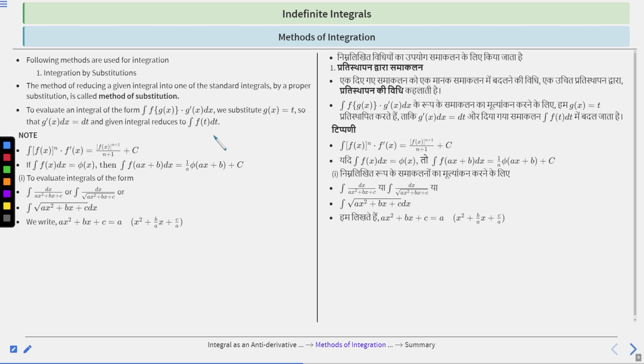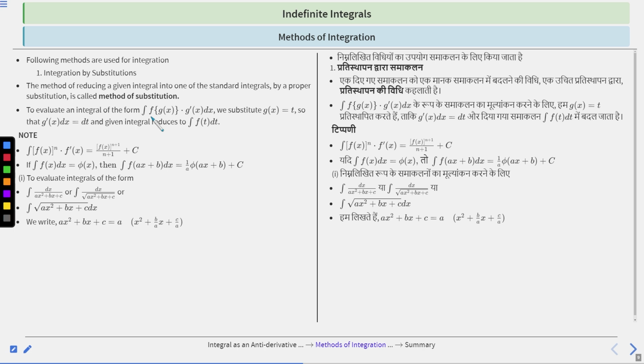Next one is methods of integration. So let's discuss different methods of integration. The following methods are used for integration. Method 1 is integration by substitution. The method of reducing a given integral into one of the standard integrals by proper substitution is called the method of substitution, right?